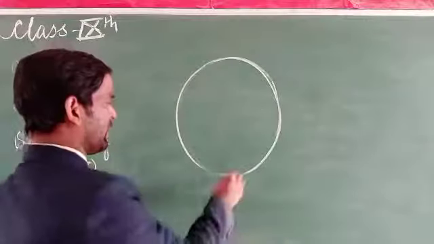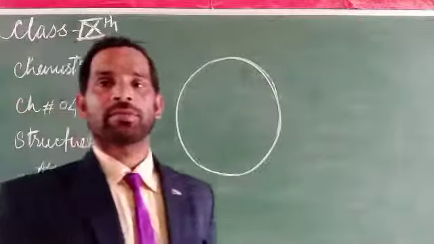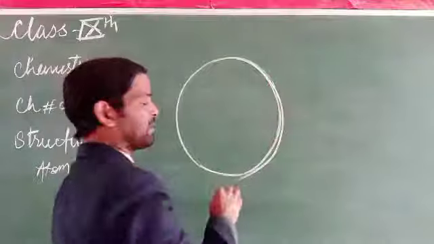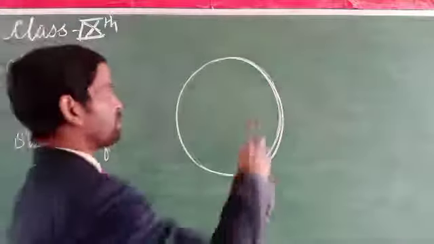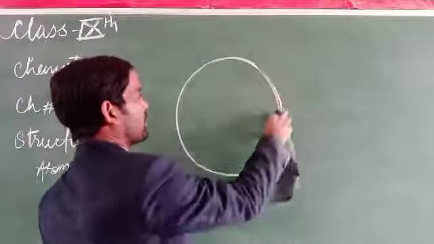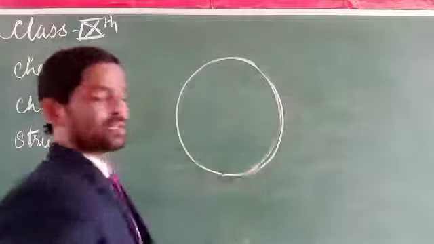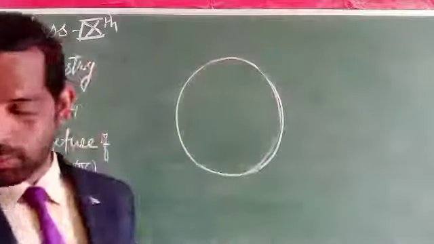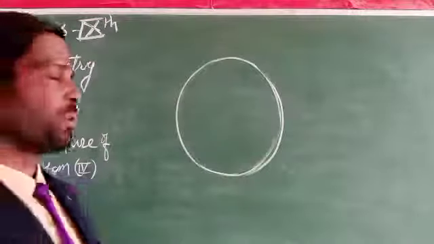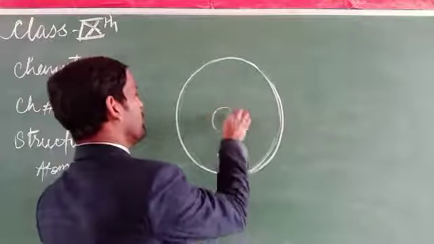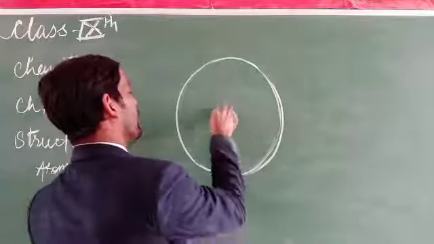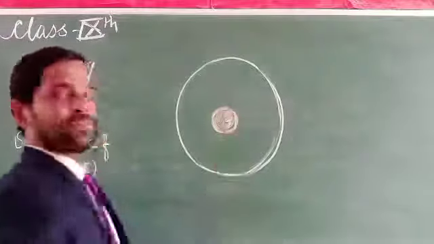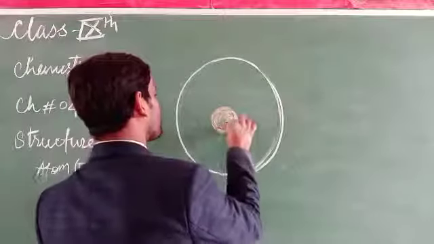Because most of the other alpha particles pass through, so it is proved that there is some free vacant space. Suppose this is the atom; there might be a very small structure that is rigid, hard, and small in size.